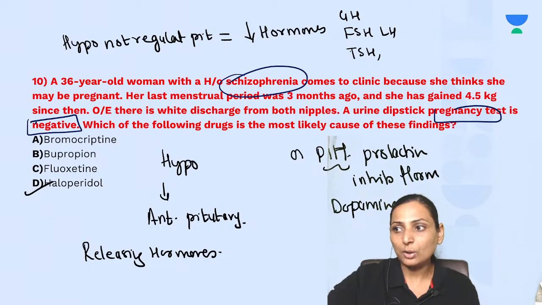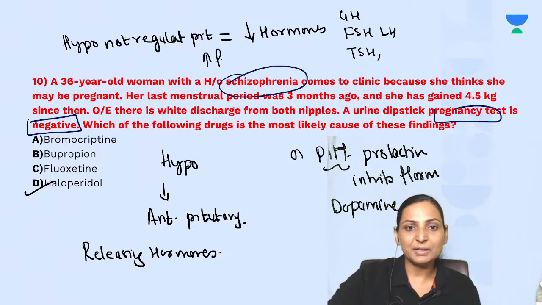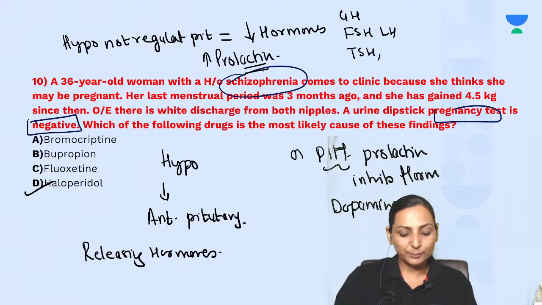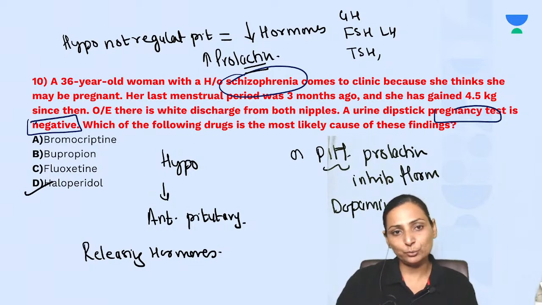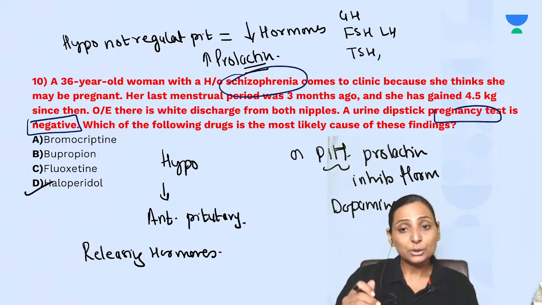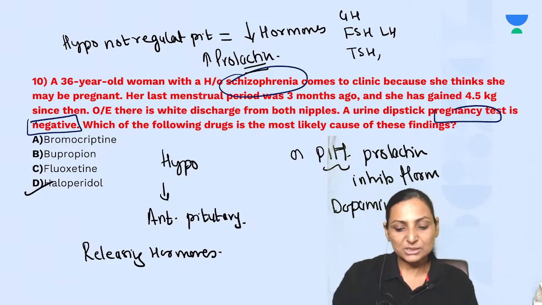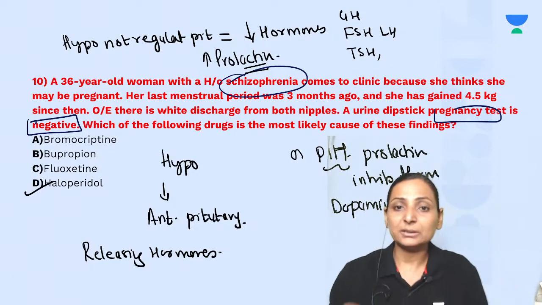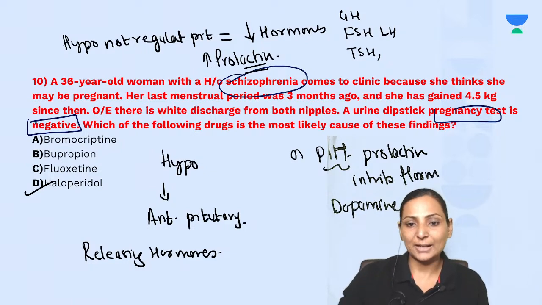But the only hormone that will increase will be prolactin. The reason is that the prolactin regulation by the hypothalamus is not by a stimulating hormone, it is by an inhibitory hormone. So if the hypothalamus is not secreting, or if the prolactin inhibiting hormone is not able to reach from the hypothalamus to the pituitary, the prolactin levels will be high. So this is one of the very important considerations regarding prolactin.